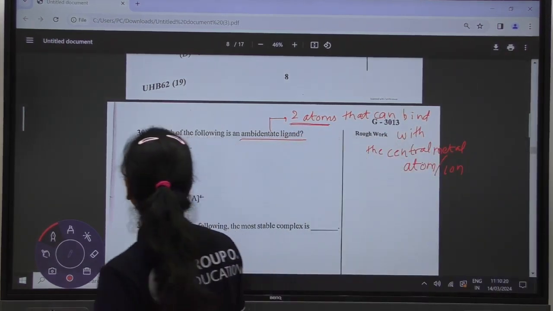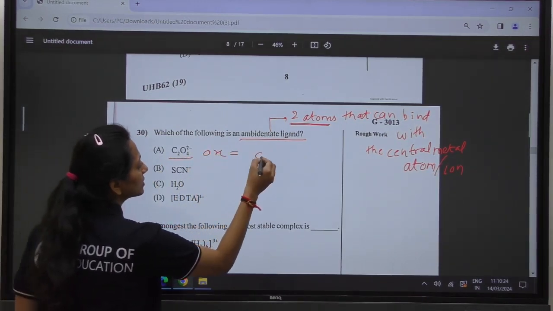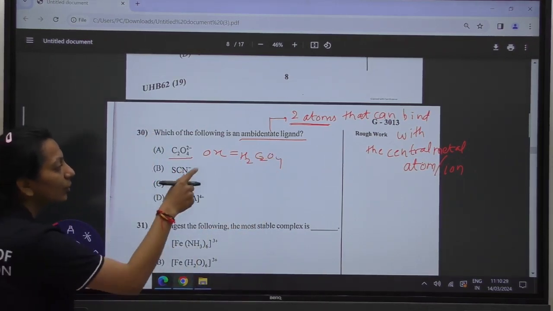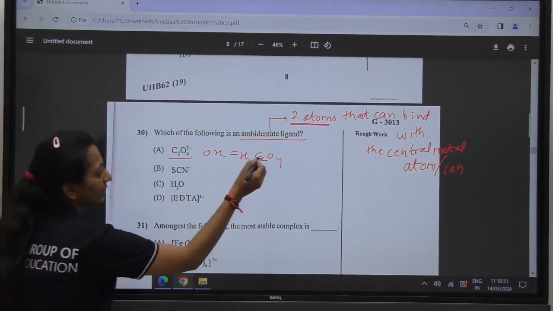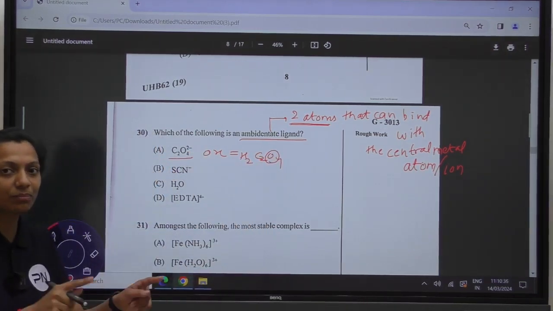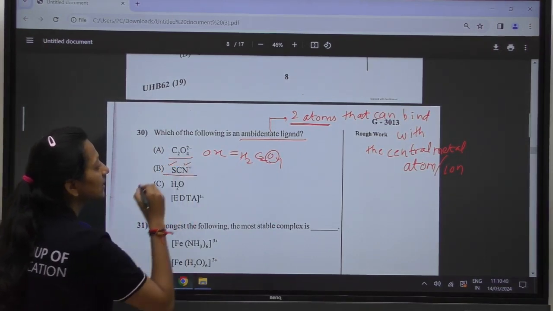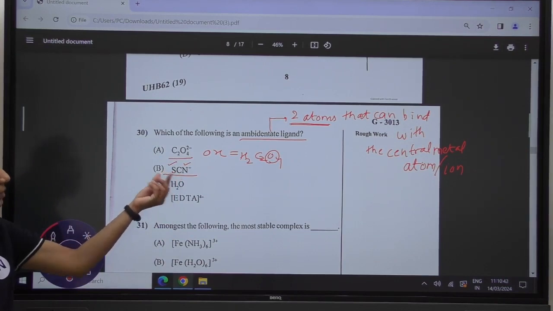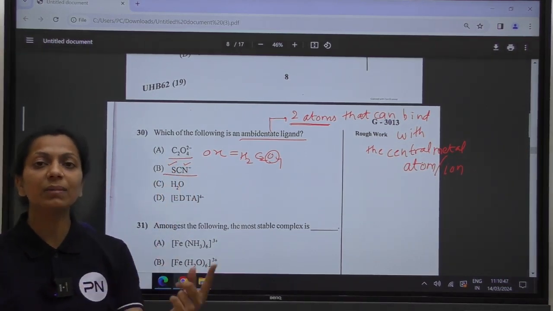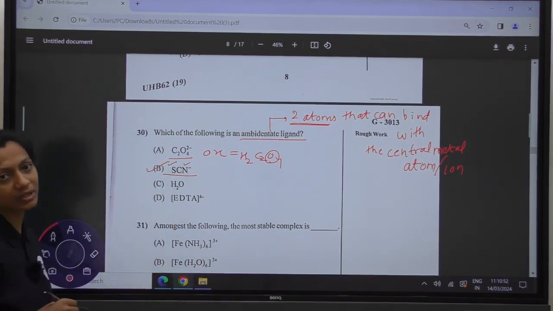In the case of the oxalate, we write this as ox or C2O4. In this, only oxygen is the one which binds with the metal atom. Here we have sulfur as well as nitrogen. In the thiocyanate there are 2 atoms, sulfur as well as nitrogen, which can bind with the central metal, and therefore option B is your correct answer.